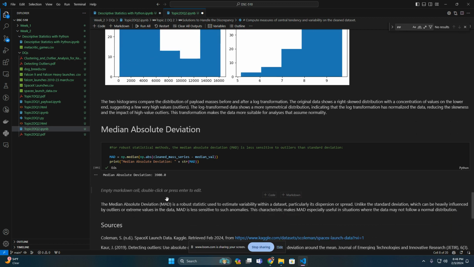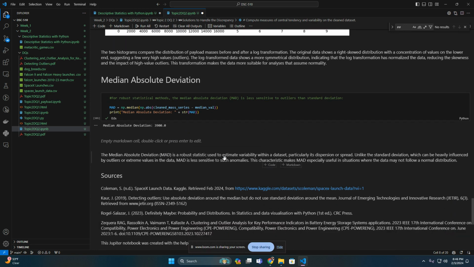So then if we do a median absolute deviation, I thought it was distribution. Oh my gosh, I'm using the word distribution too much. So it's one of those robust statistical methods. And it's really useful in situations where data doesn't follow a normal distribution, or like previously we have a bunch of outliers. So here you can see that our median absolute deviation is somewhere around 3,900. But so that's that.